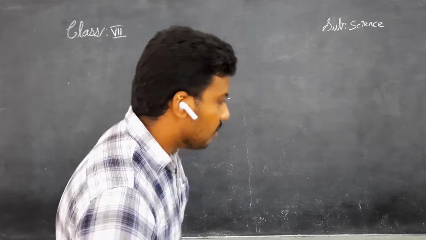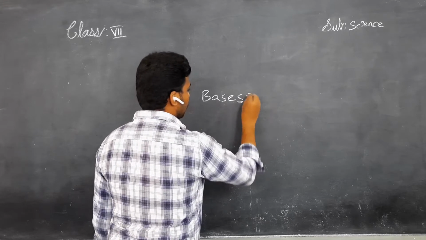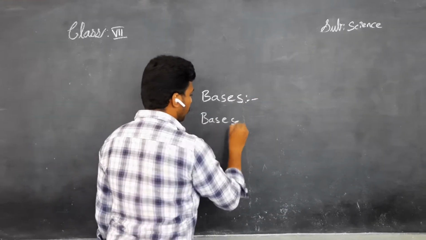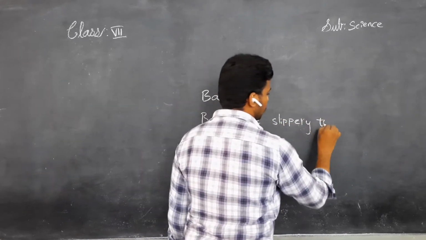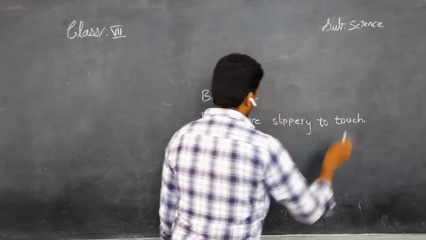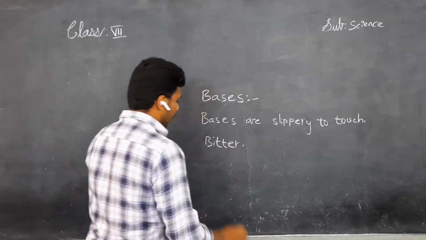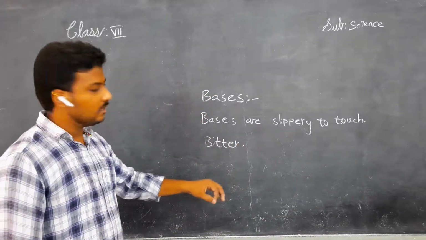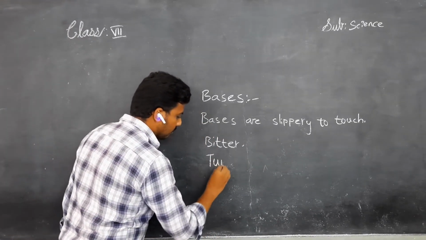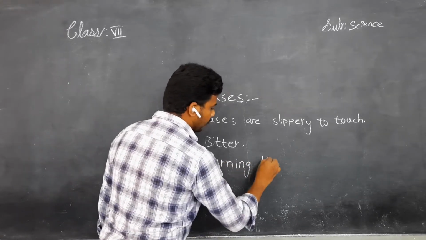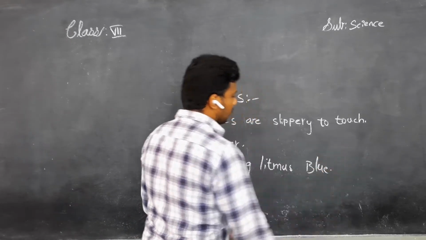What are bases? Bases are slippery to touch. Next, they taste bitter. And when you dip the litmus in the base solution, it turns blue. Means turning litmus blue. We discussed up to here, children.